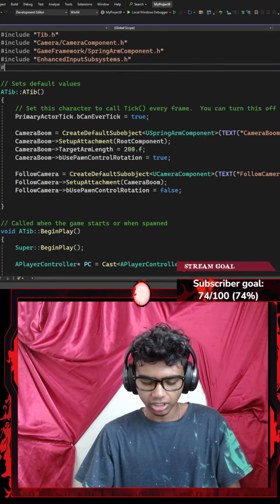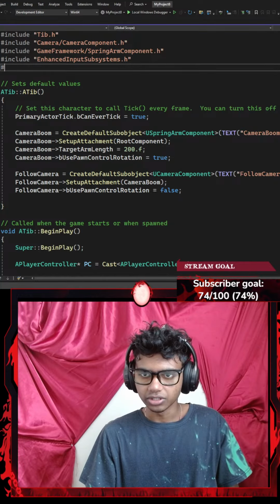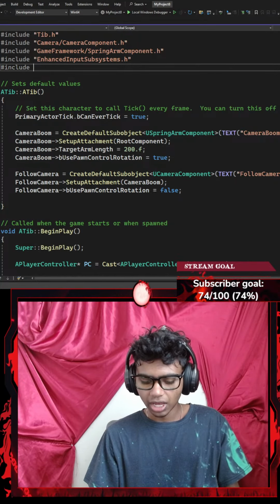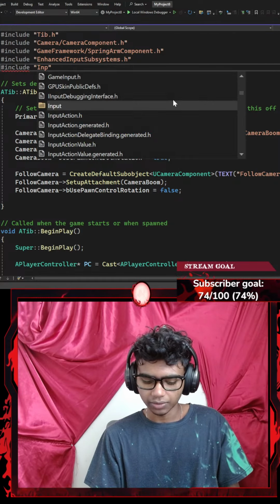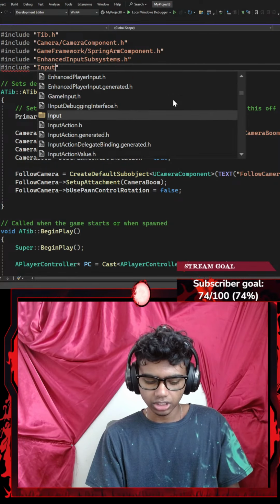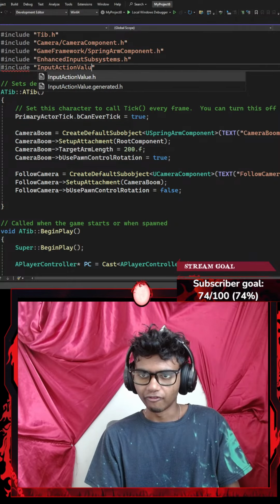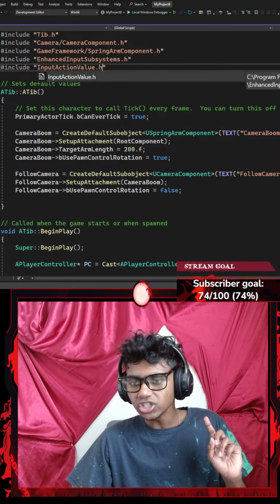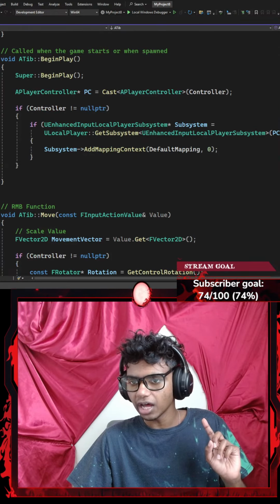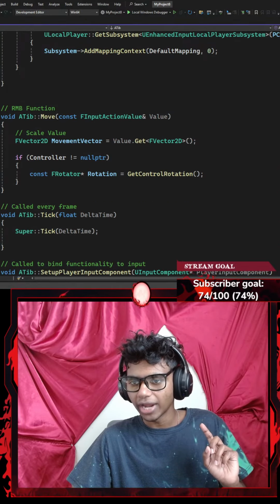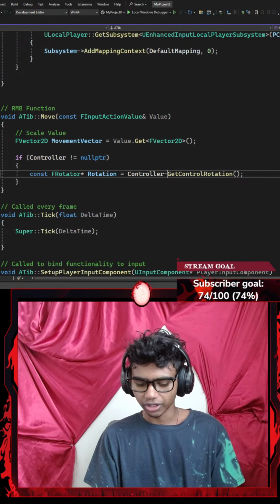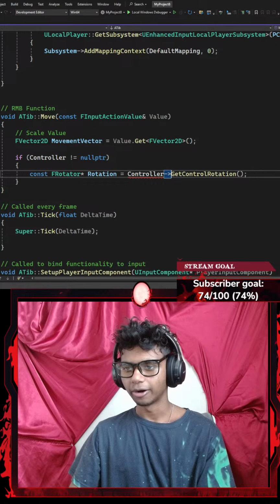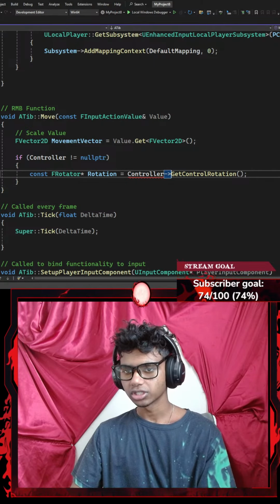Maybe I might try including something. Let's go with include. I want to include my inputs. Let's go with something like InputActionValue as a header file. Now this should actually make it work. I'm going to go all the way down here. And what do we know? It actually does work. Let's go with something like controller that points towards GetControlRotation. Alright, perfect guys. I just missed an include.